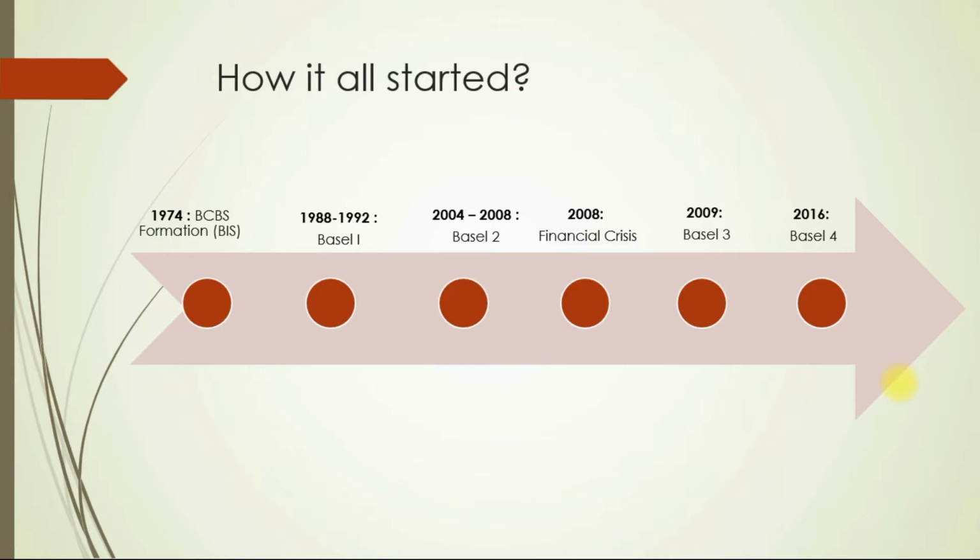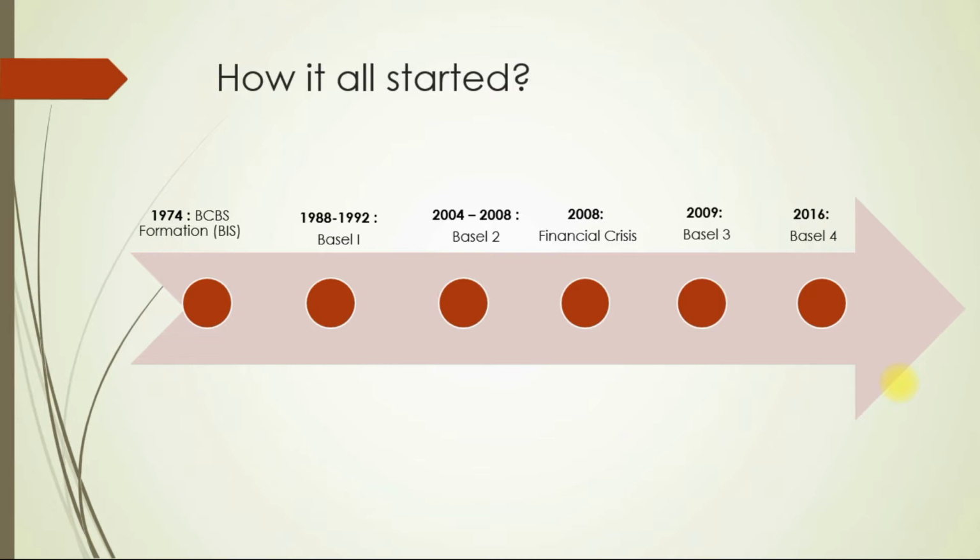Between 1988 to 1992 Basel I was implemented, which brought in fixes to the loopholes that were found in BIS. From 2004 to 2008 Basel II was implemented, which brought in much needed reforms to Basel I. In 2008, the world economy was struck by subprime banking financial crisis.